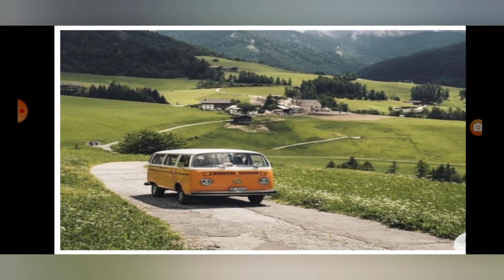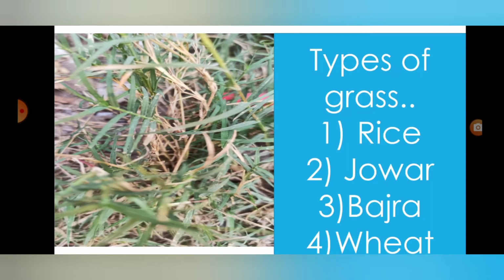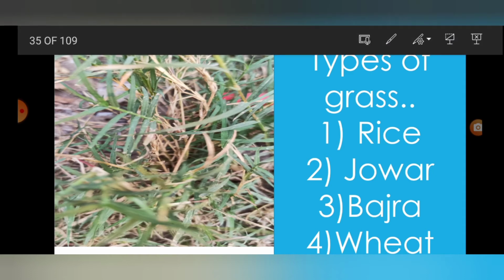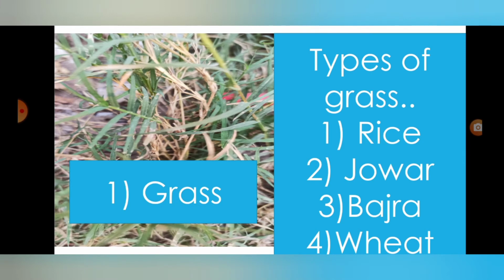What do you see in this picture? Here is spread grass. Which grass? For example, rice or wheat. Correct. These are types of grass. Which are they? Rice, jowar, bajra, wheat. Tell me the grass names. Correct. Rice, jowar, bajra, wheat.